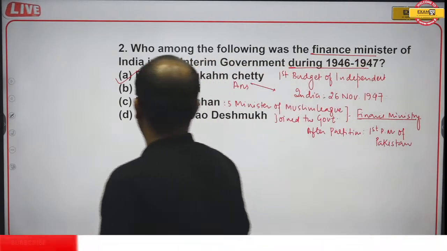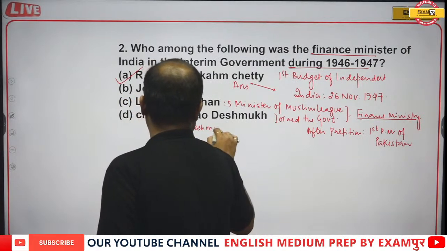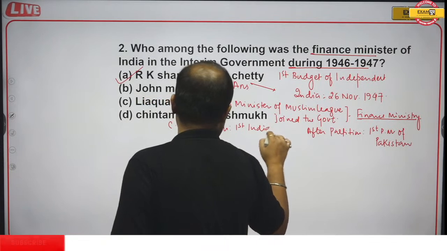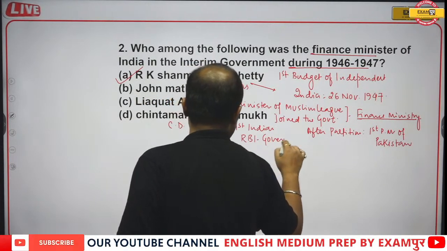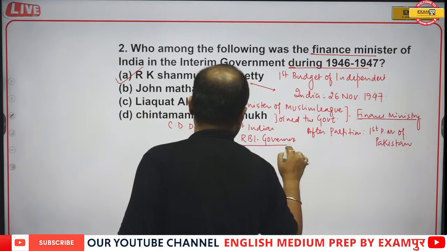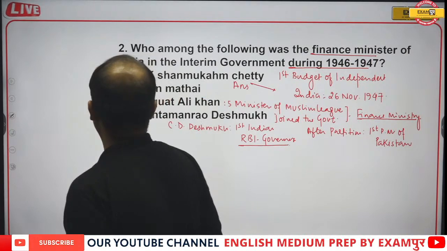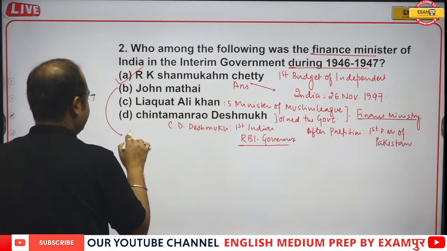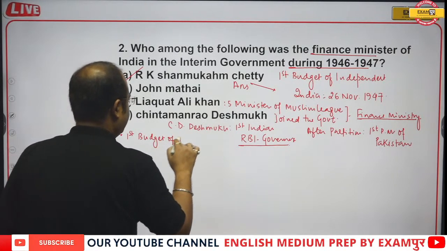Chintaman Dwarkanath Deshmukh, CD Deshmukh, was the first Indian RBI governor. So correct answer will be option A. And John Mathai became the person who presented the first budget of Republic India.